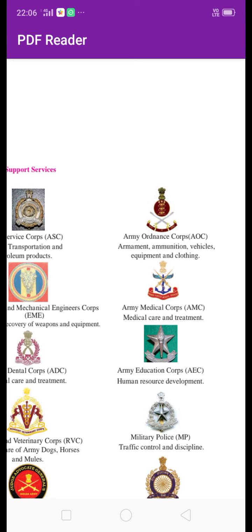Then next is military police, MP. The work of this department is traffic control and discipline. Then next is Judge Advocate Branch, JAG. This department gives legal support to the Indian Army. Then last is Pioneer.